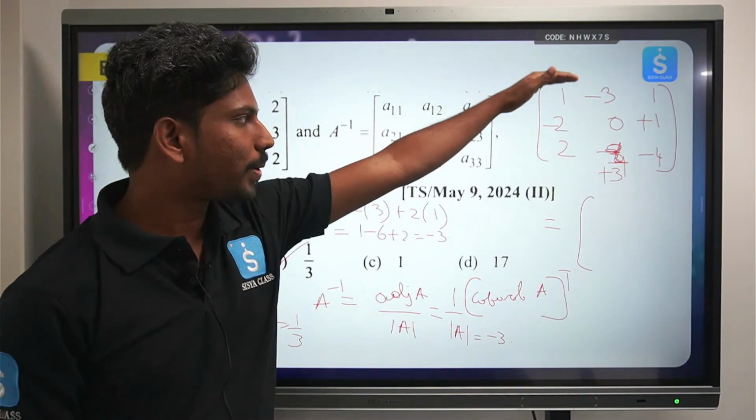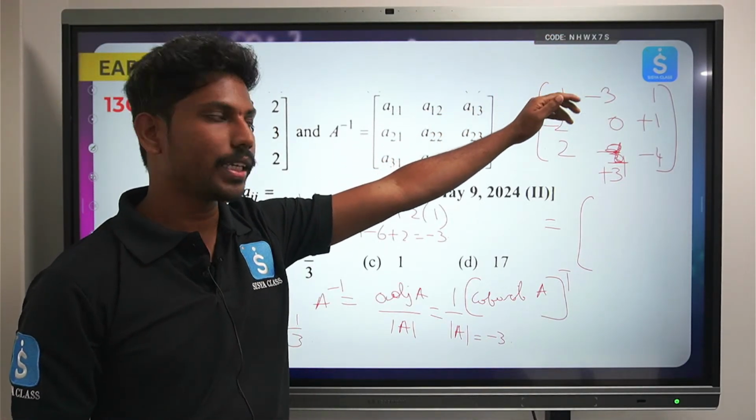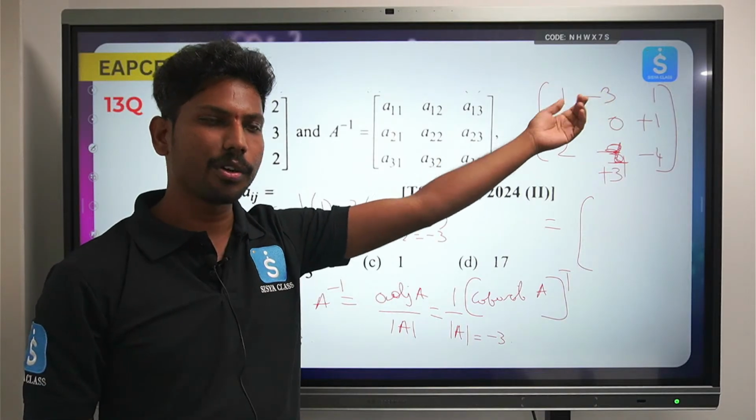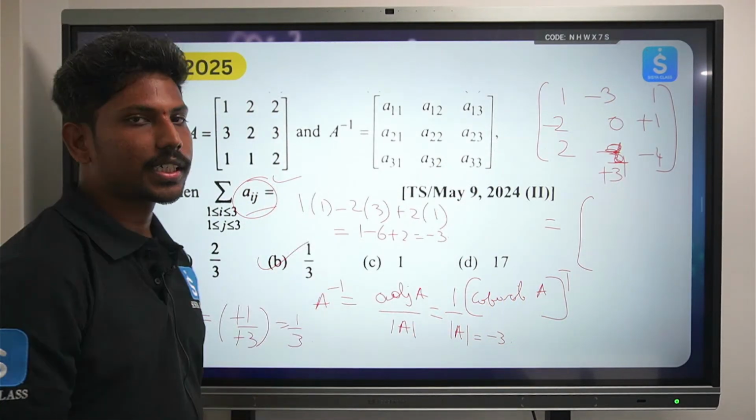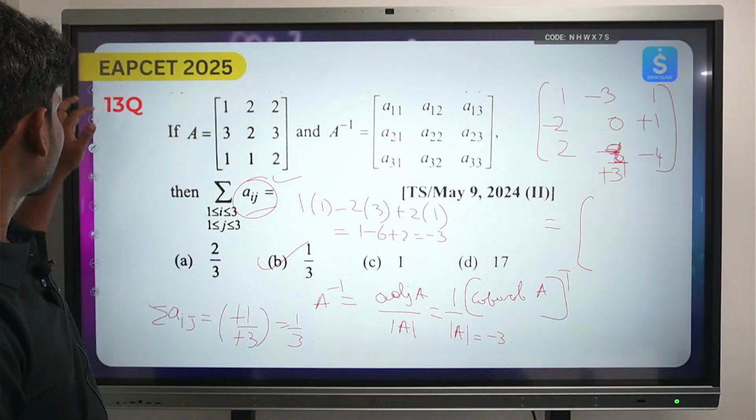Here you don't have to find the cofactor completely, the whole thing. Just be careful with the signs, and you don't necessarily need the transpose, because he is asking for the summation of elements, so you just need the final answer. Okay, so this is how you can do it.